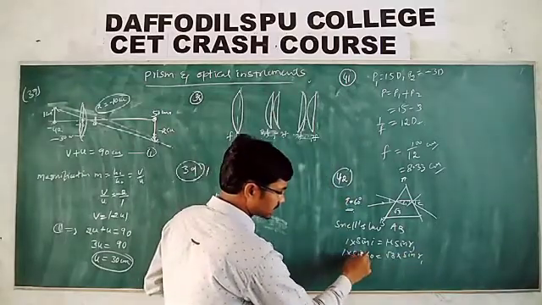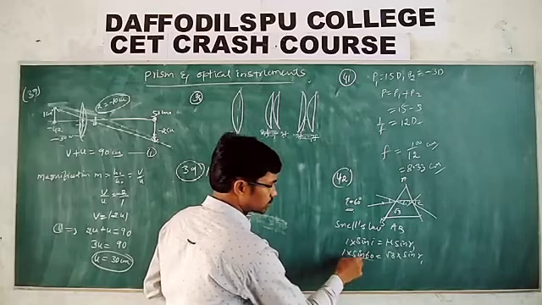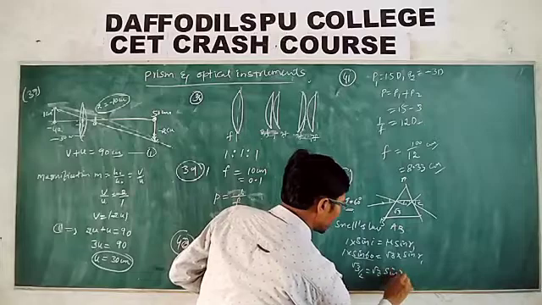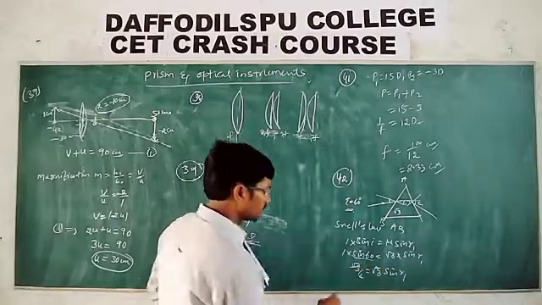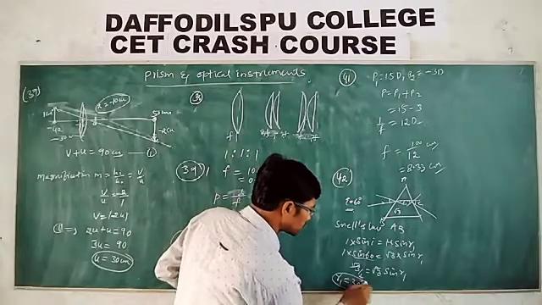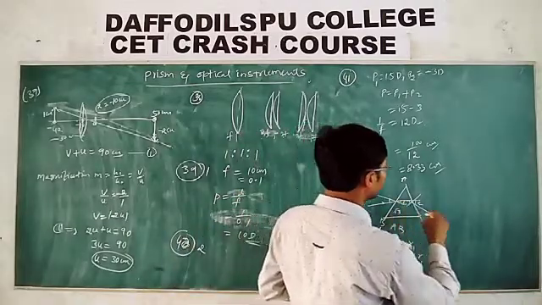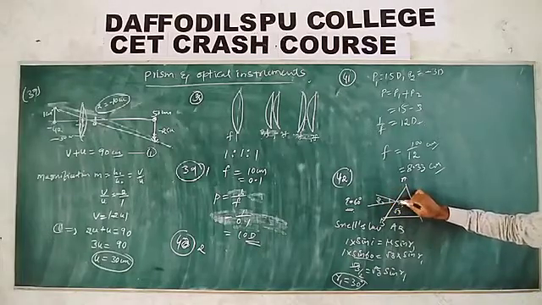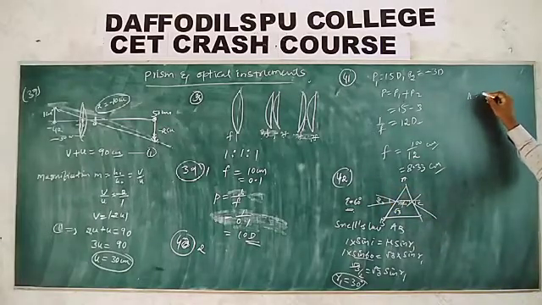Okay? Now what can we write here? Sin 60 is what? Root 3 by 2 is equal to root 3 sin R1. Root 3 with root 3 cancel. Then sin R1 is equal to 1 by 2, which means R1 is equal to 30 degrees. Now look at this one. Here it is 30 degrees. This is 60 and here it is what? 30.